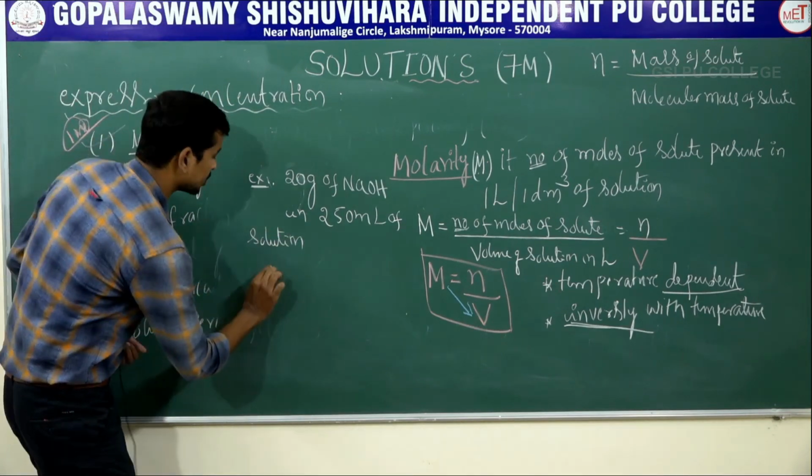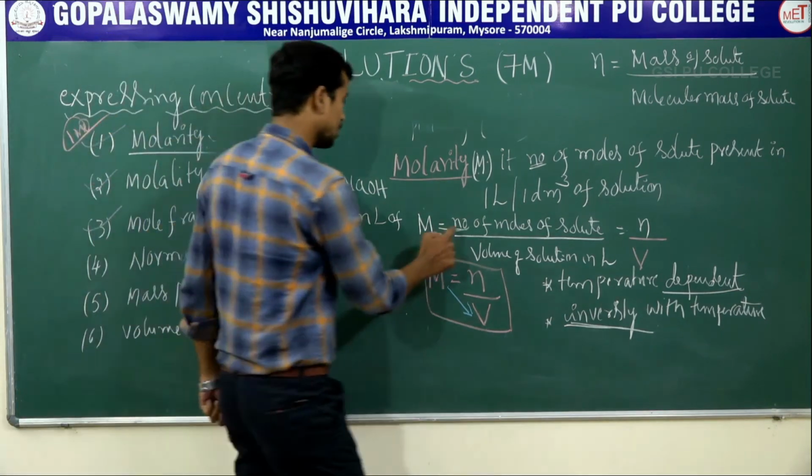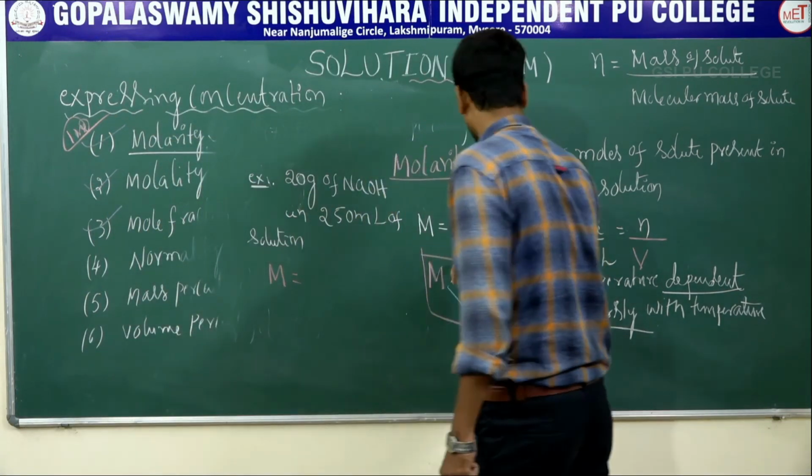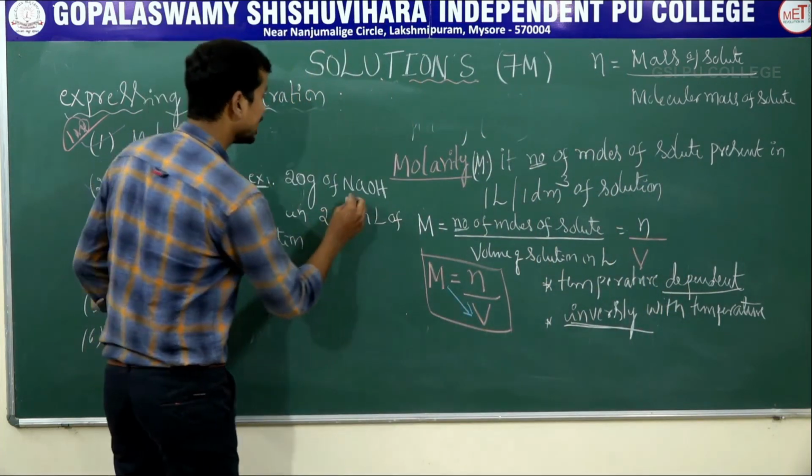You have to find out the molarity M. Clear? What is the formula? Number of moles of solute divided by volume of solution in liters. What is the solute? NaOH.